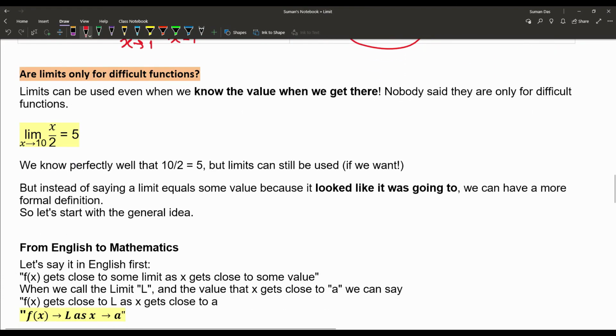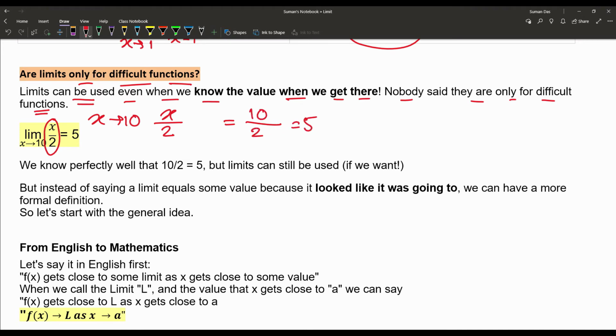Now the second question arises in mind: are the limits only for the difficult functions? Limits can be used even when we know the value when we get there. Nobody said they are only for the difficult functions. Let us suppose a function that is x by 2 and x approaching 10. We have the value 10 by 2 is equal to 5. So we know perfectly well that 10 by 2 is equal to 5, but limits can still be used here in that manner if we want really.